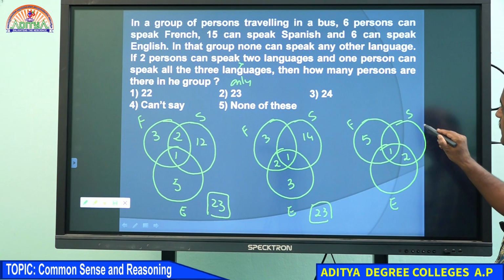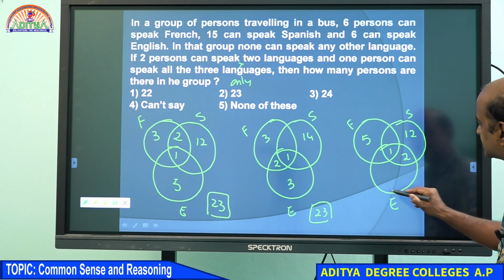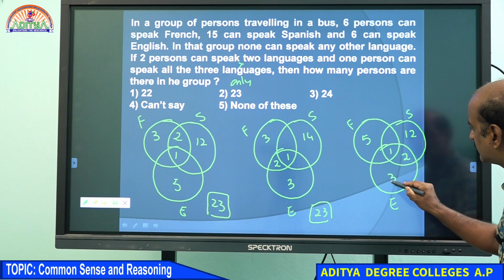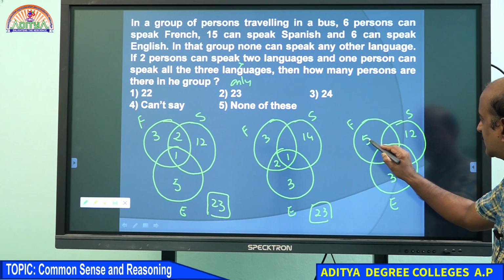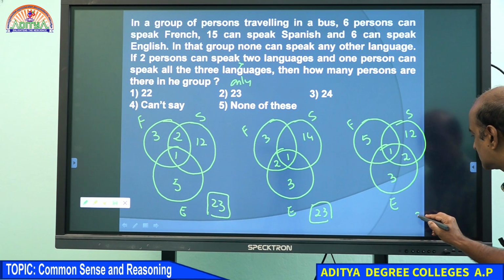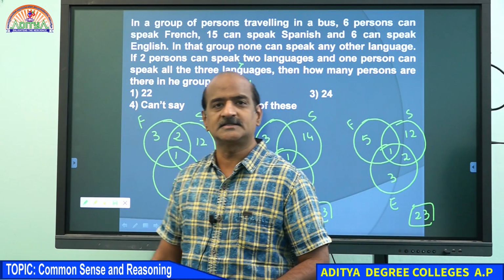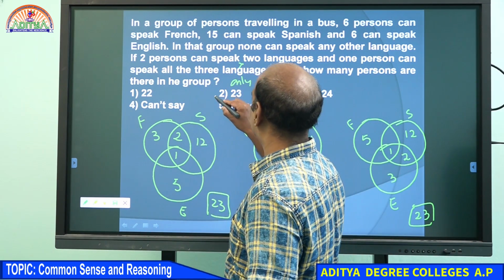Spanish 15, out of 15, 3 already there, therefore 12. English 6, 3 already there, therefore 3. 5 plus 12 is 17, 18, 20, 23. Interestingly, out of the many cases, we are getting the same answer. Hence, your answer must be 23.